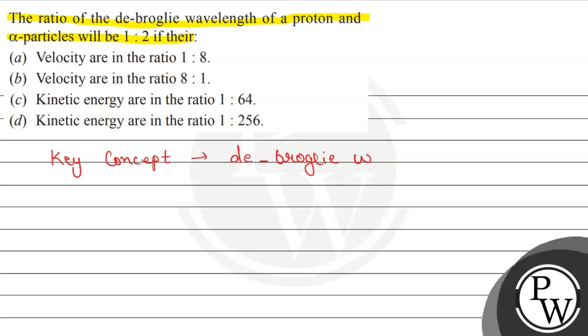De Broglie wavelength, and this is based on the de Broglie hypothesis. According to the de Broglie hypothesis, he said that matter has both particle as well as wave nature, and the wave nature of the particle is quantified by the de Broglie wavelength, which can be defined as lambda is equals to h over mv.